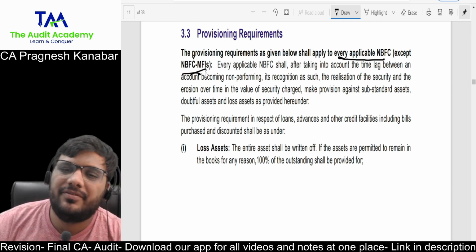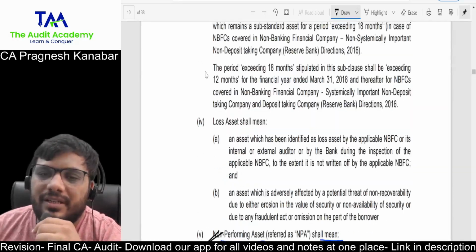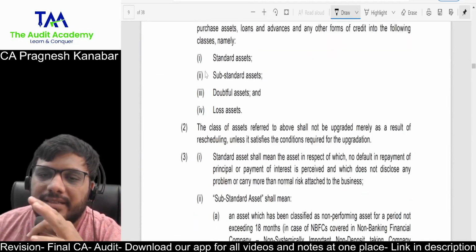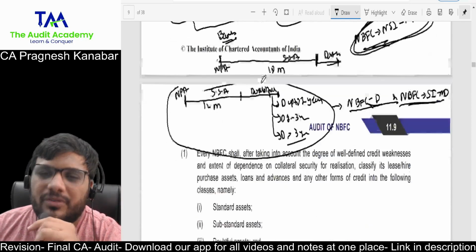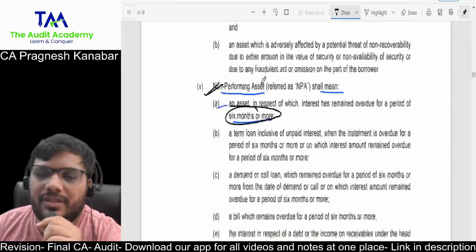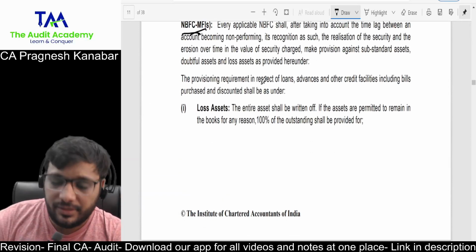Except NBFC-MFIs, microfinance institutions, which are exempt from registration requirements also. They keep on saying this except NBFC-MFI everywhere. I don't give importance to that. When you are not covering them in your registration requirements, then what is the issue? All right. Now listen to me.